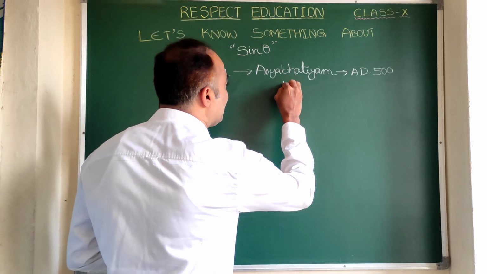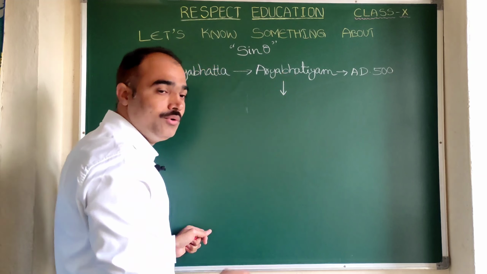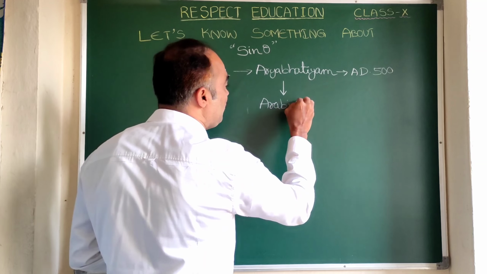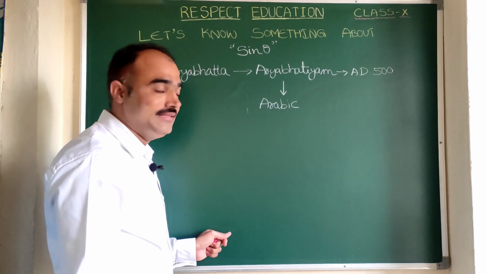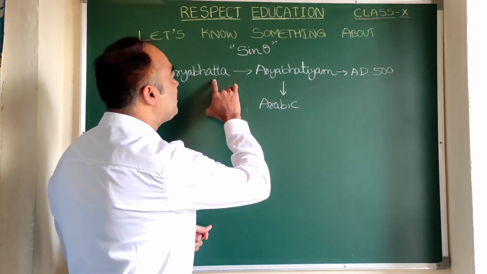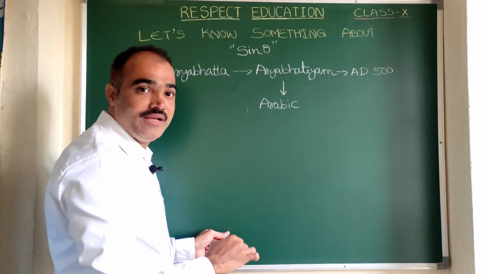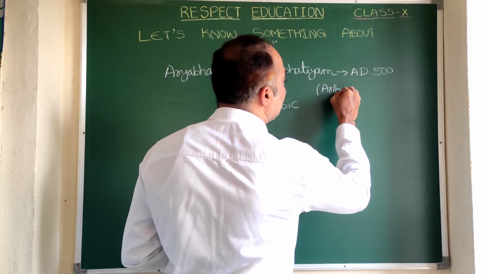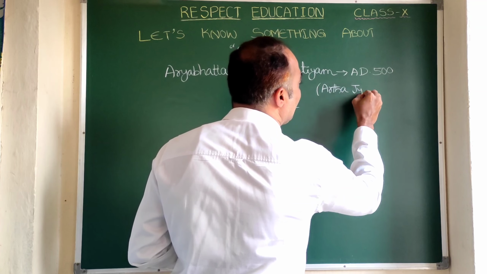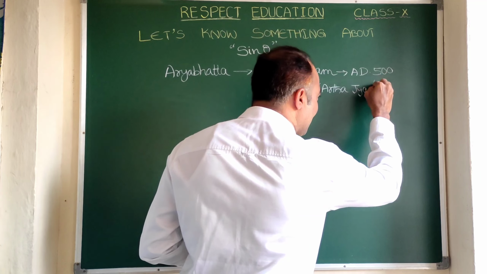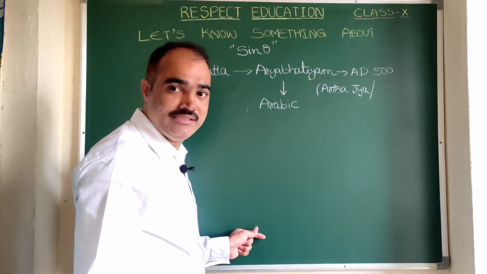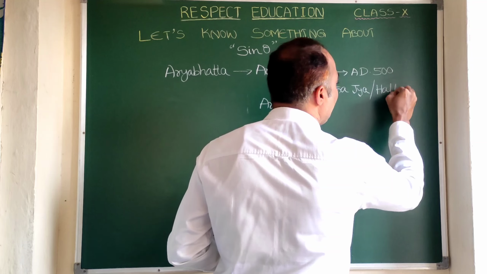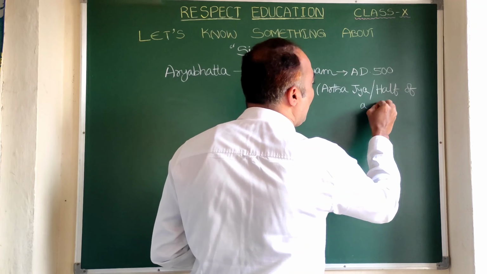When this book was translated into the Arabic language, Aryabhatta used a word, that is Ardhajya. The meaning of Ardhajya is half of the cord.